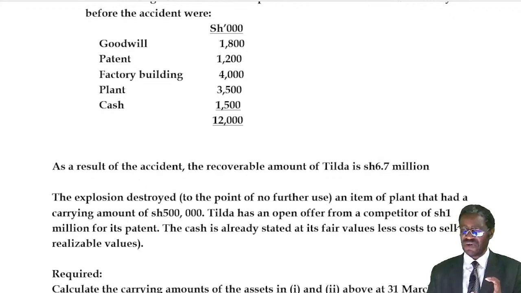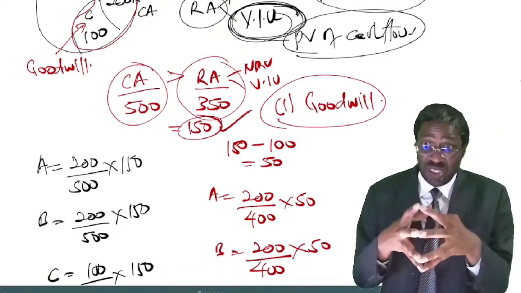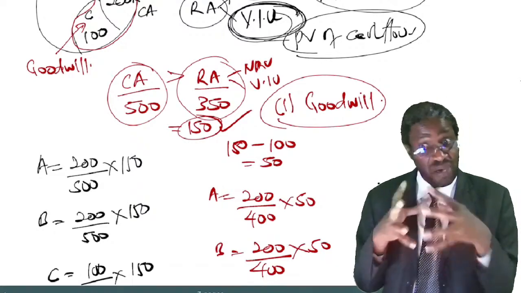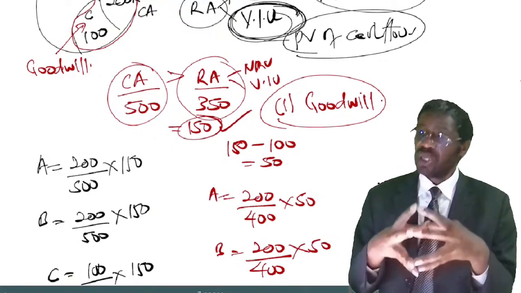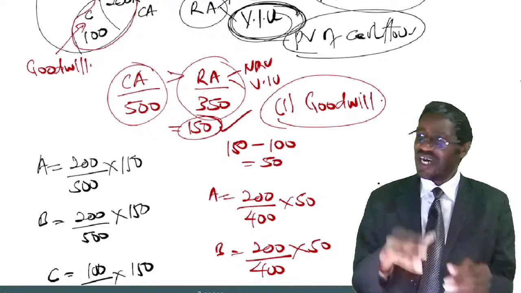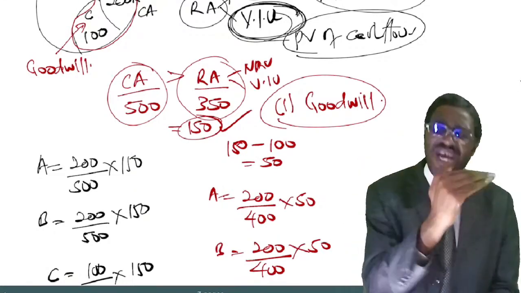We are told by the paragraph below it, the explosion destroyed to the point of no further use an item of plant which had a carrying amount of 500. Meaning, for that particular plant that was destroyed, the 500 one, can you still test for impairment for it? Remember, it was destroyed beyond any further use. And we are asking, shall we still test it together with the other plant?